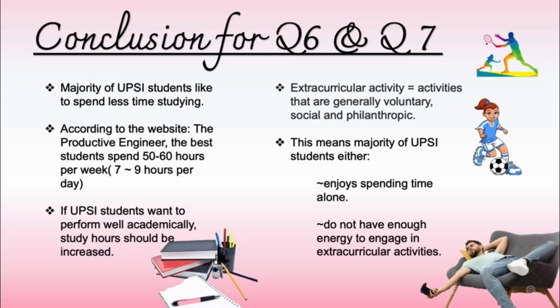Meanwhile, for question 7: since extracurricular activities are generally voluntary, social, and philanthropic, which means private initiatives for the public good, focusing on quality of life, this means UPSI students either enjoy spending time alone or they do not have enough energy to spend more time engaging in extracurricular activities.